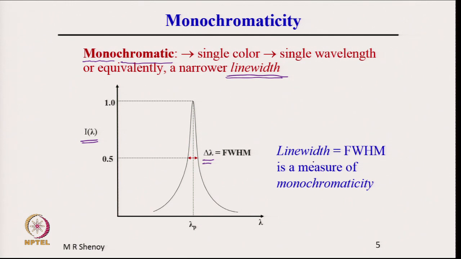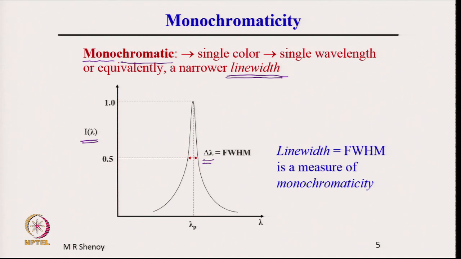So, line width of a source is the full width at half maximum of the source spectrum. Spectrum here refers to intensity distribution in wavelength or frequency. So, it is a measure of monochromaticity of the source.